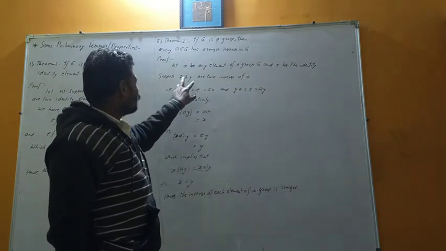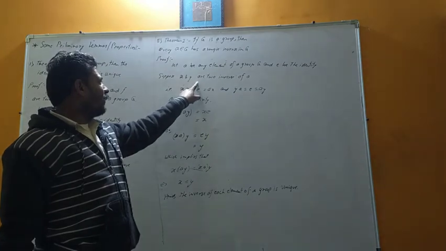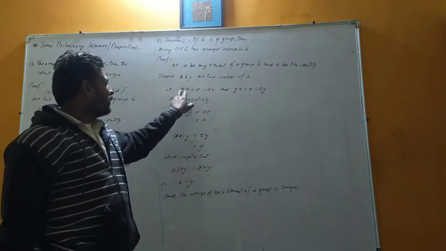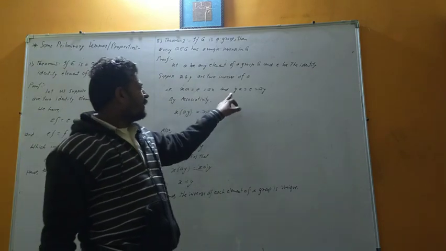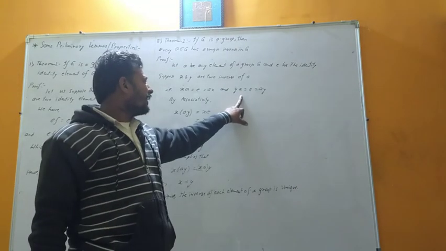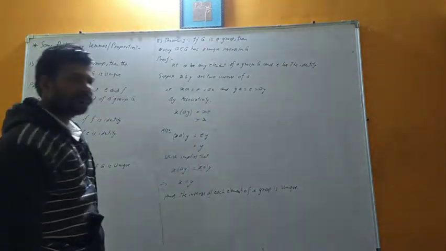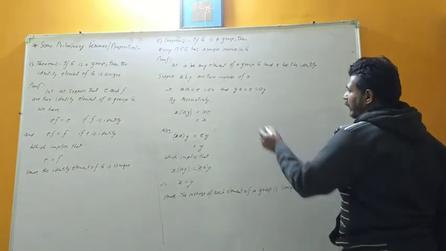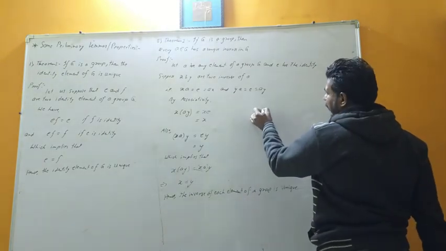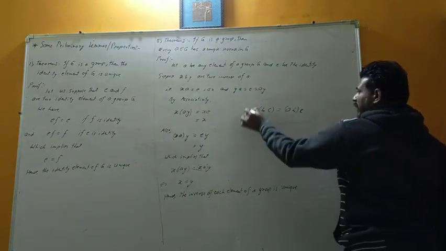Obviously, we can say that X into A is equal to E. If the inverse of A is X, at that time their multiplication should be equal to the identity element by definition. And if Y is an inverse of A, by definition Y into A is equal to E, or A into Y is equal to E, one and the same. Obviously, by associative property, if you have any three elements, let us say A, B and C, it shows that A into B into C.